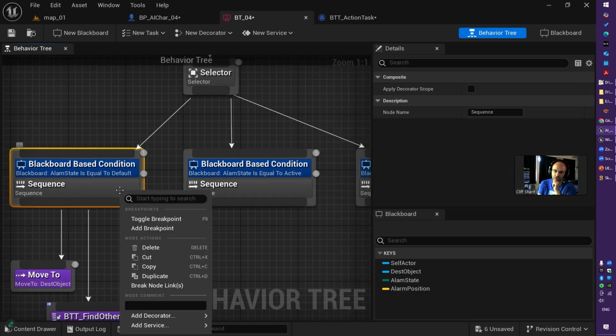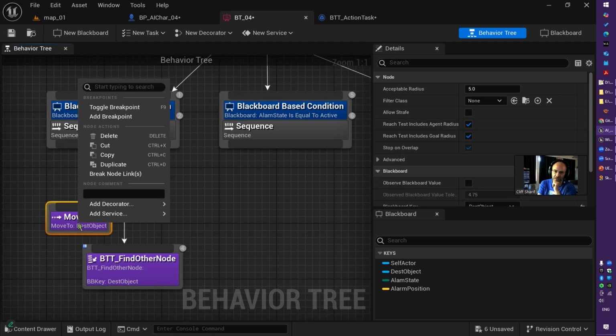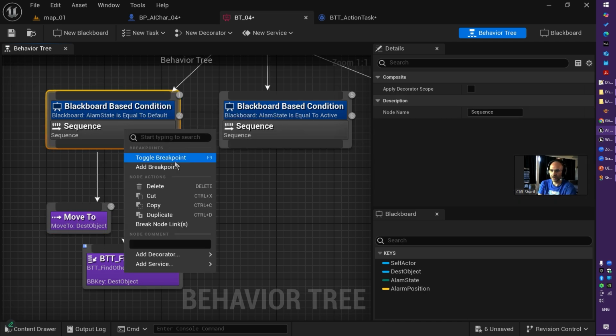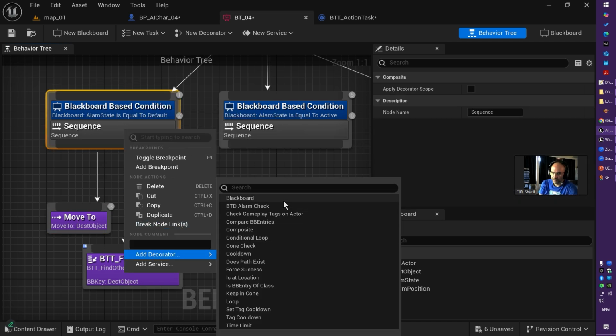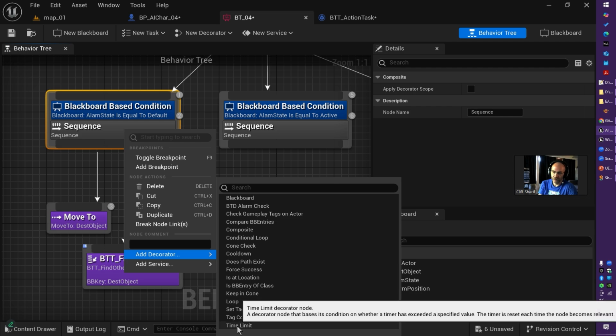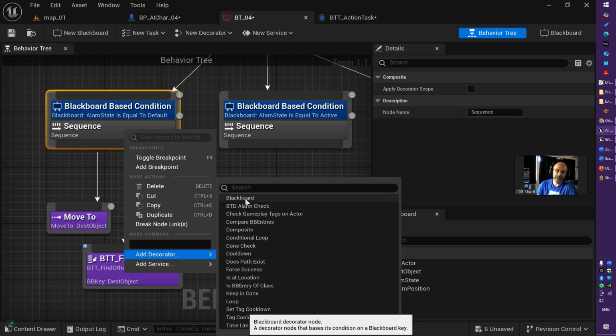If you right click on your composite or any task, you will have something called add decorator. There are default decorators implemented by the engine, these ones here. And this BTD, behavior tree decorator alarm check, is something I made, which I will show how to do. But you have a very good collection of decorators. You can have a loop, a blackboard key, a force success, a time limit. The very simple one is the blackboard decorator. To understand how decorators work, understanding the blackboard decorator is a must.